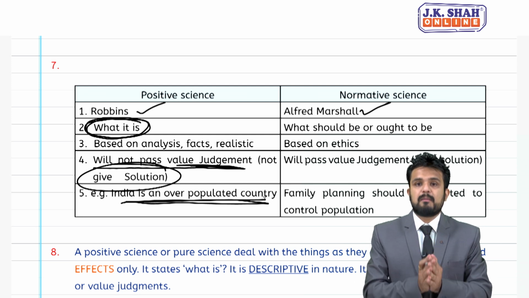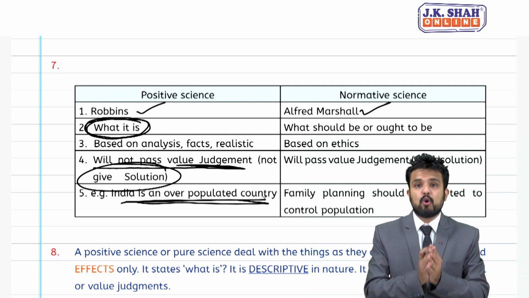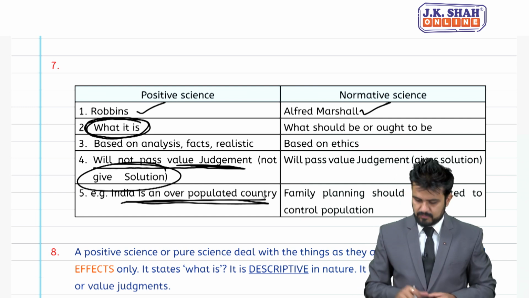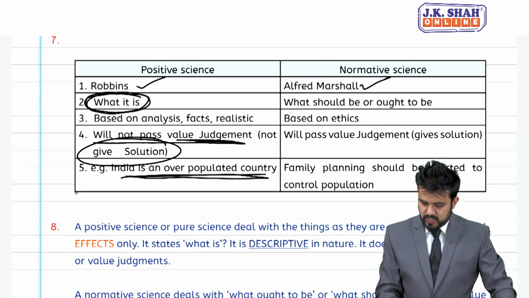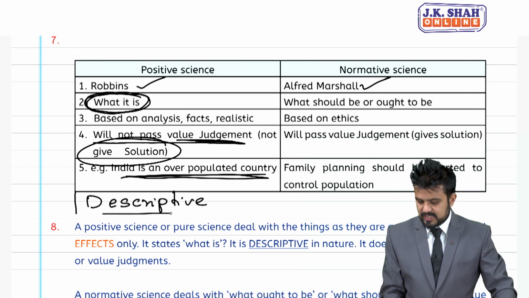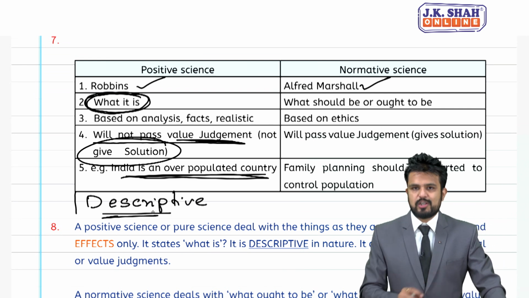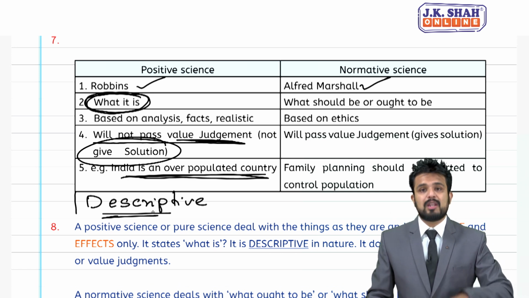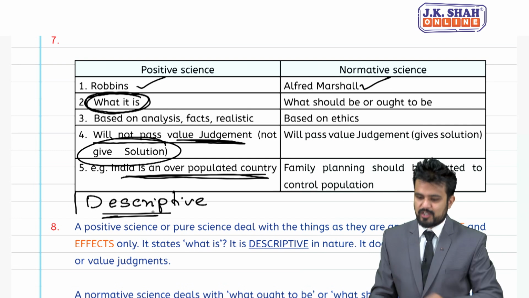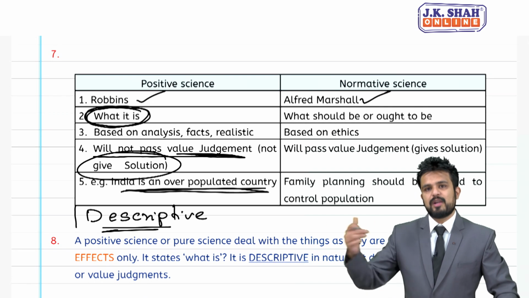Positive science is completely neutral. It supports neutrality. And positive science is descriptive in nature. It will not give a solution to the problem. It is called descriptive in nature.